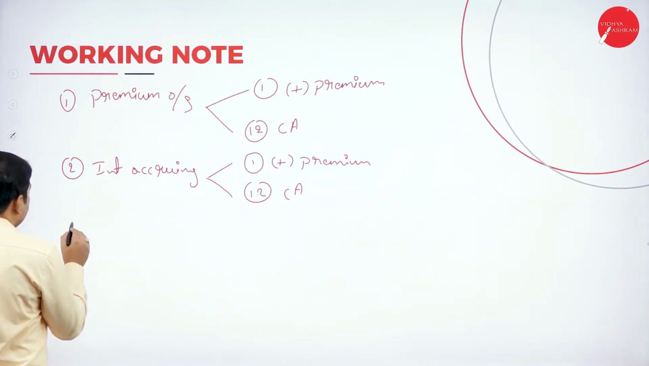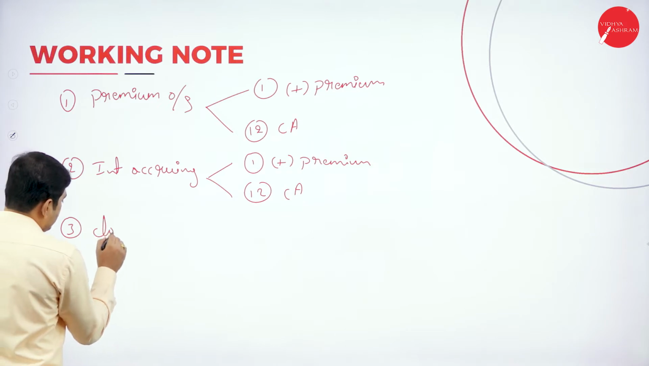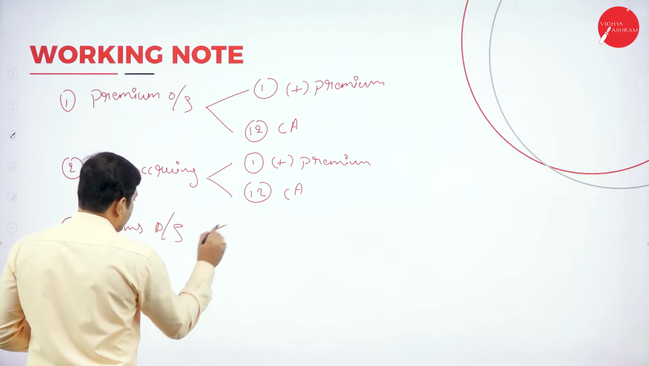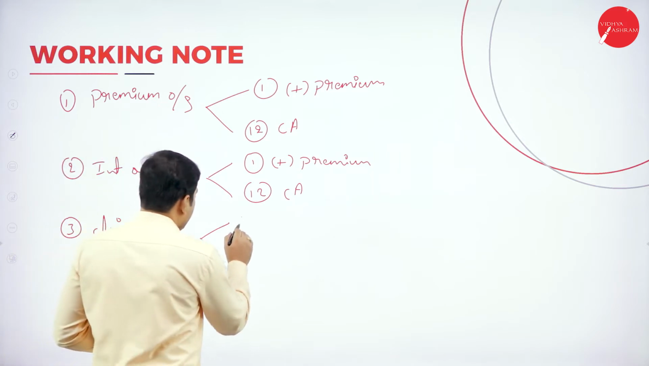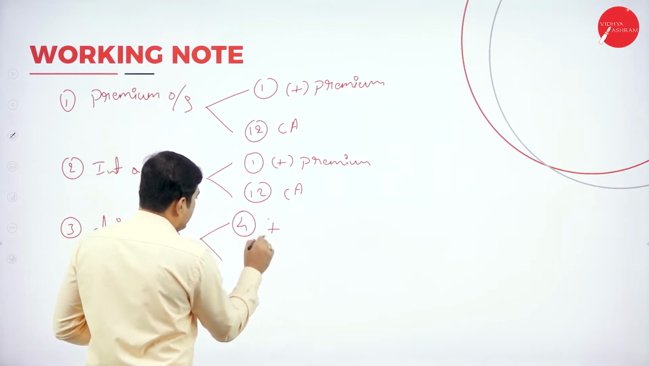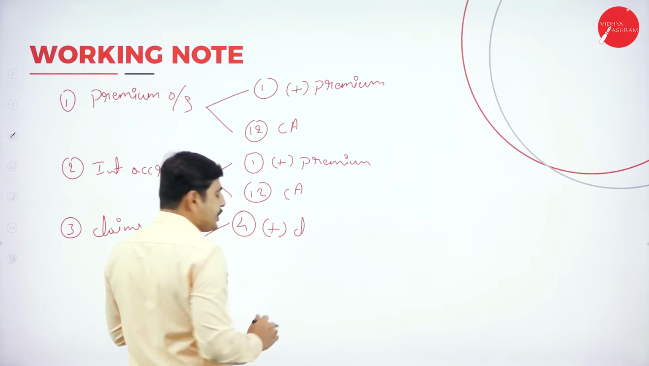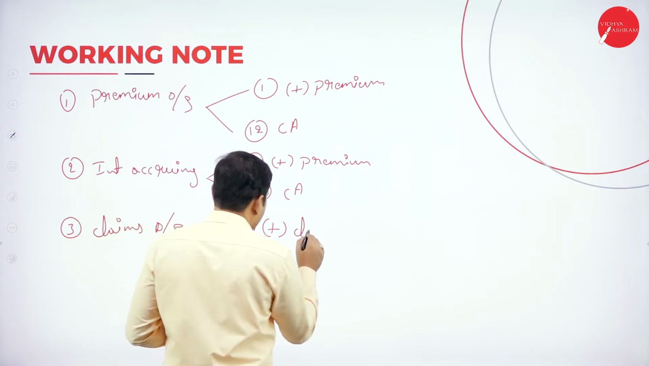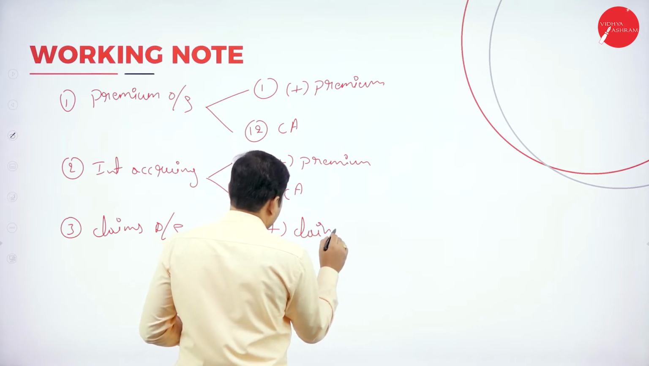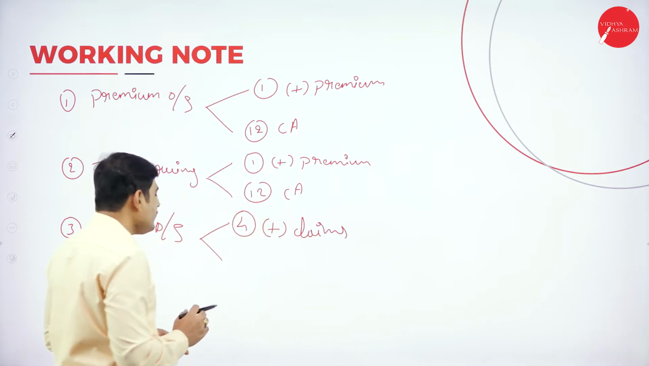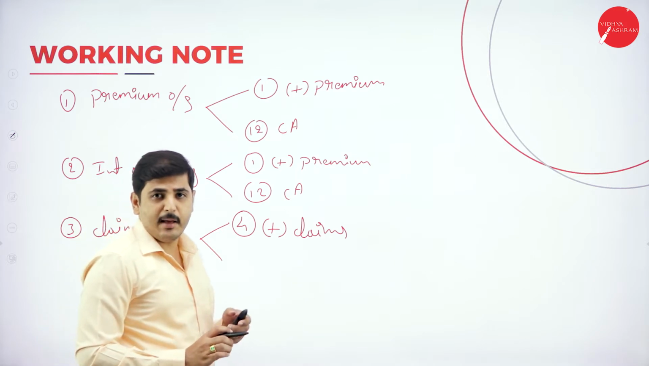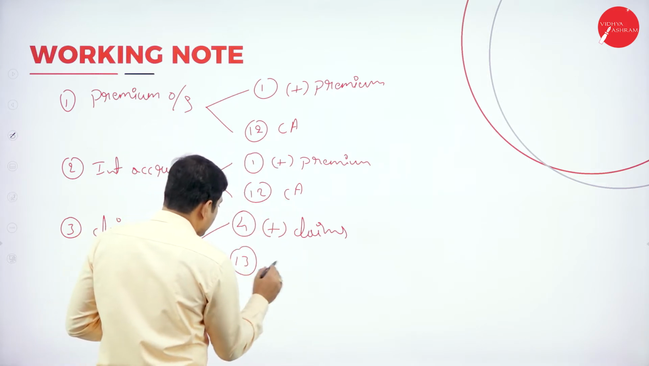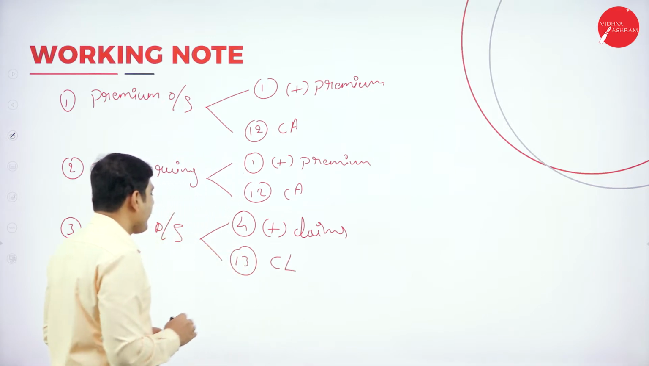So claims admitted or outstanding claims, we have to show in schedule number 4, add to claims. So schedule number 4 is benefits paid. So under benefits paid, add to claims. Again, it is a current liability. Current liability is schedule number 13. So schedule number 13, add to current liability.